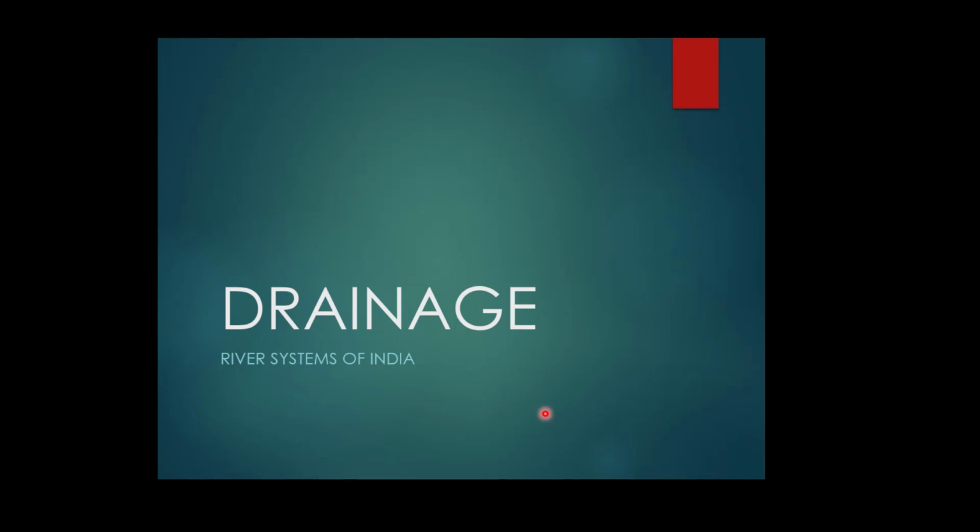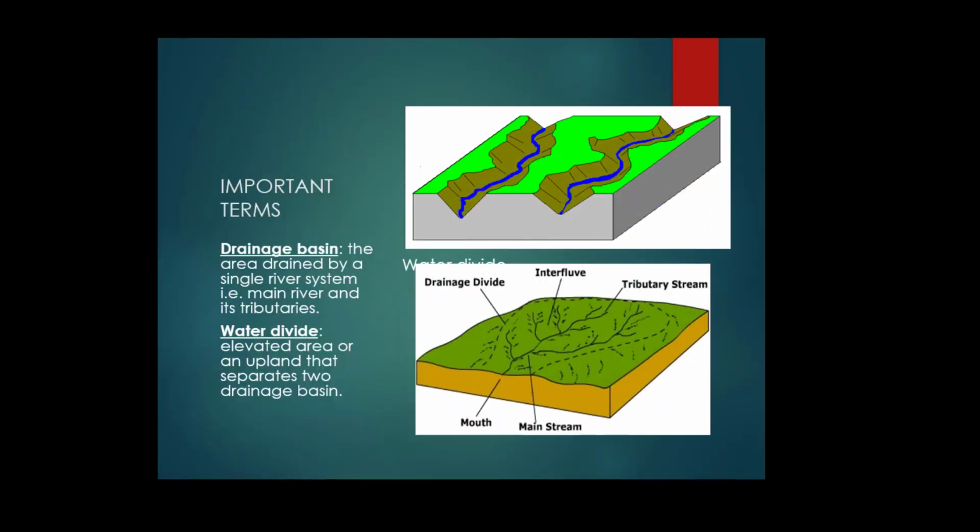The area drained by a single river system is called a drainage basin. You can see here, this is a drainage basin. This area is the drainage basin, and it is drained by a single river system along with its tributaries. Suppose the tributaries are coming from both sides of this drainage system.